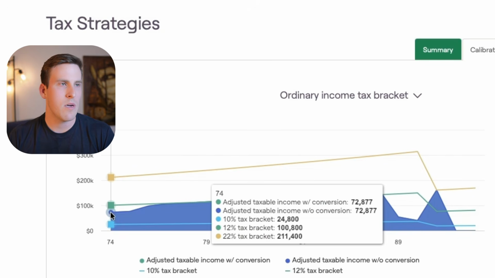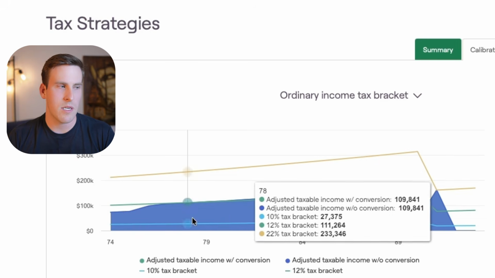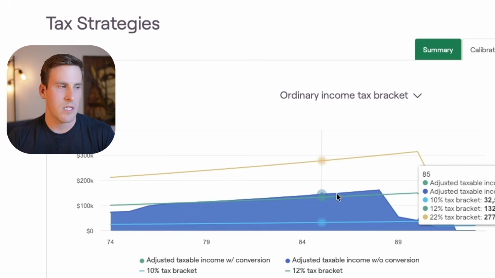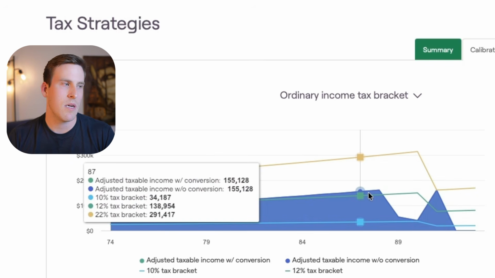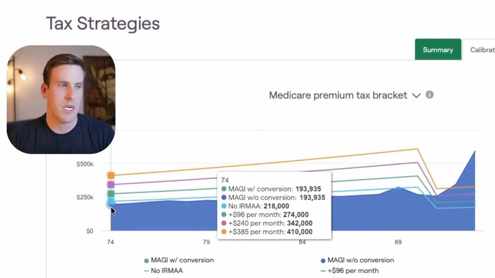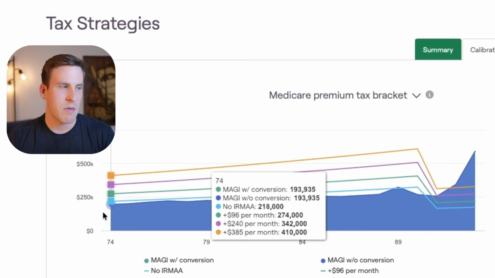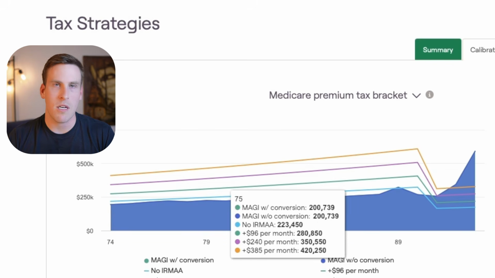Another example is for these clients, considering doing Roth conversions here in the early years, some small ones because their ordinary income is pretty low. However, when we look at their modified adjusted gross income, which is what determines those Medicare premium tiers, we can see that there's actually not that much room, again, to be able to do a conversion.